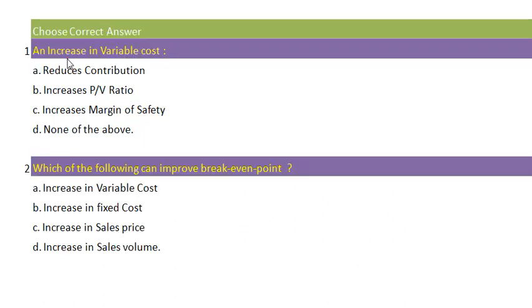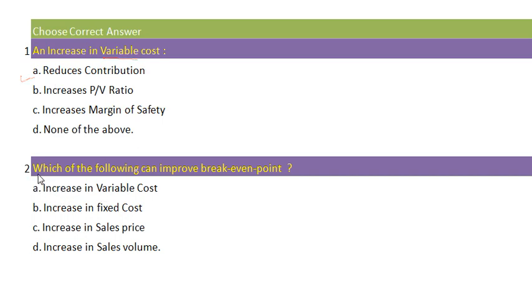Now we will see a few multiple choice questions. Number 1: an increase in variable cost, option A, reduces contribution; option B, increases PV ratio; option C, increases margin of safety; option D, none of the above. The best suitable answer is option A, reduces contribution, because our formula for contribution is selling price minus variable cost. So if variable cost increases, our contribution reduces.